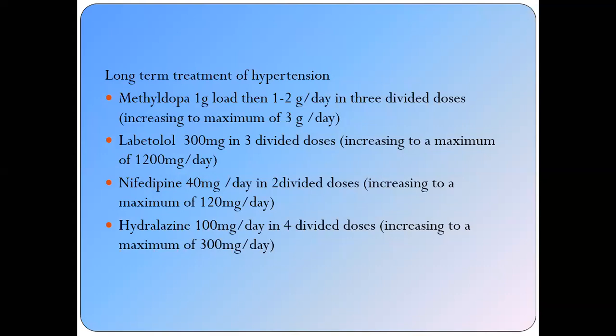Then the second choice. Why methyldopa? We usually use methyldopa as compared to the other drugs because, however, it is not a good drug for hypertension in pregnancy, but this is a time-tested drug. It is available everywhere. That's why this is usually given. And this has the least fetal effect as compared to the other drugs.